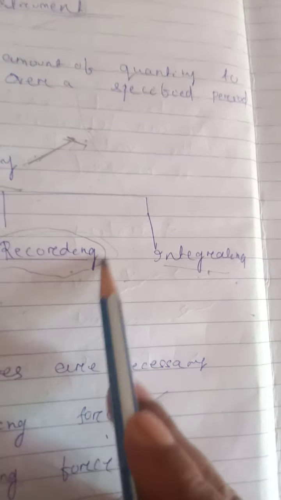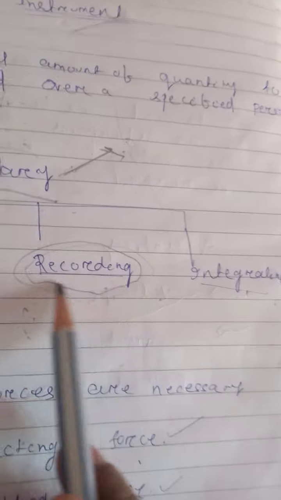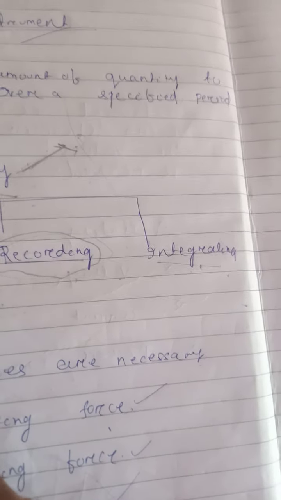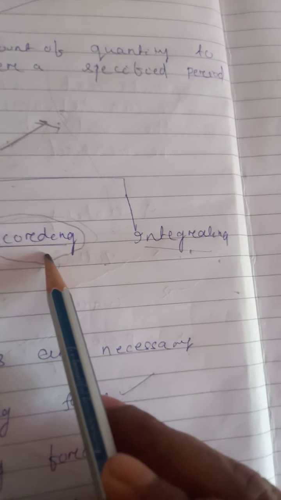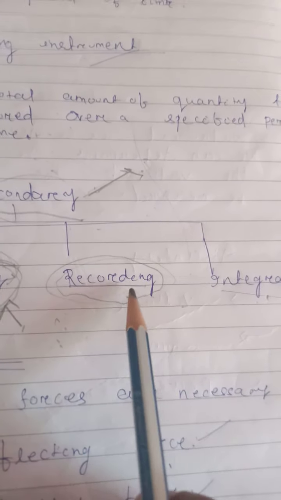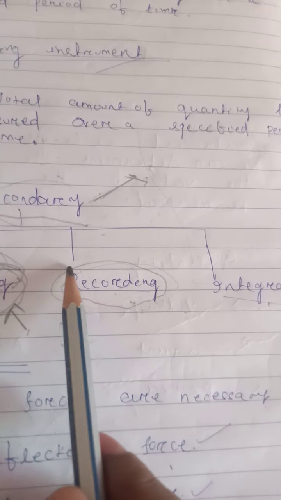For a particular period of time, it records the quantities continuously instead of indicating them by using a pointer. For example, in hospitals we use recording instruments. If we go through an ECG, definitely that is a recording instrument.